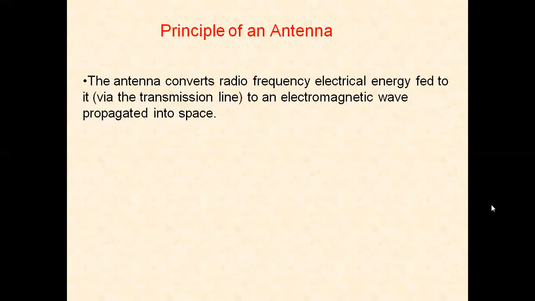So the main function of the antenna is converting radio frequency electrical energy, that is RF modulated energy, into electromagnetic waves that can be propagated into space. An antenna may be thought of as a short length of a transmission line. When a high frequency alternating source is applied at its one end, the resulting forward and reverse traveling waves combine to form a standing wave pattern on the line.